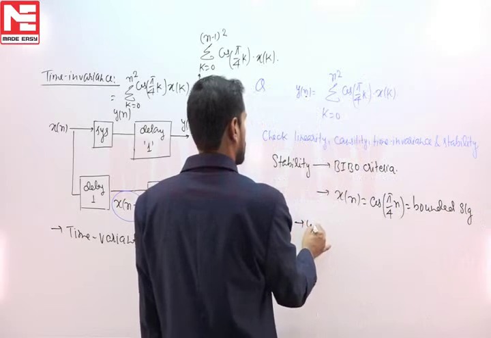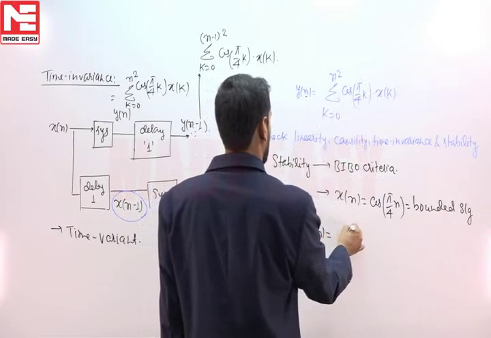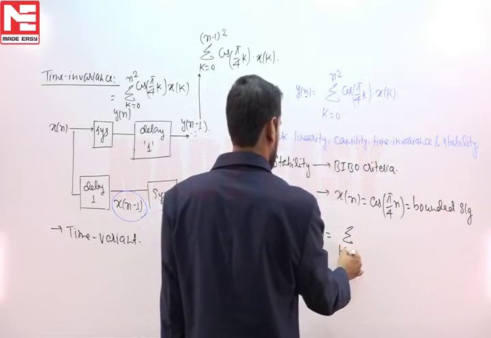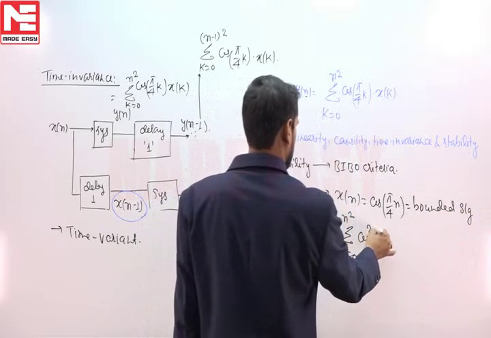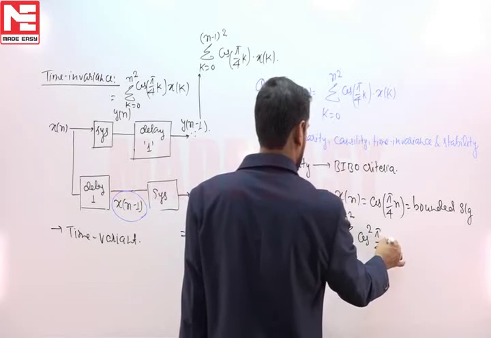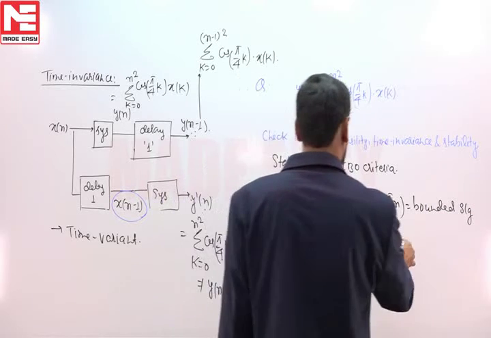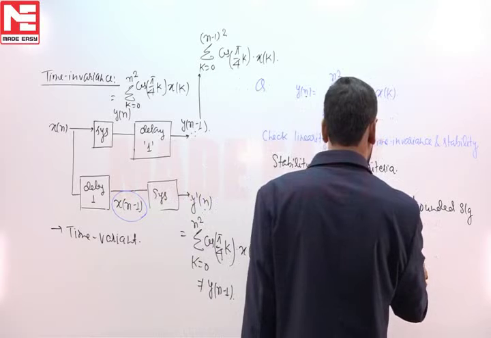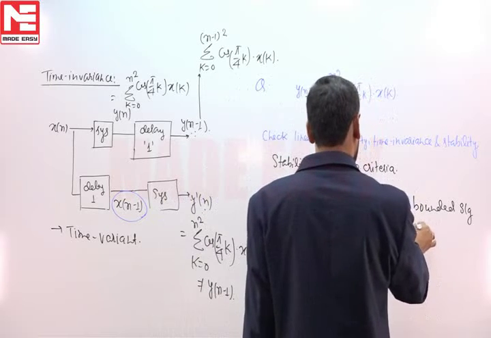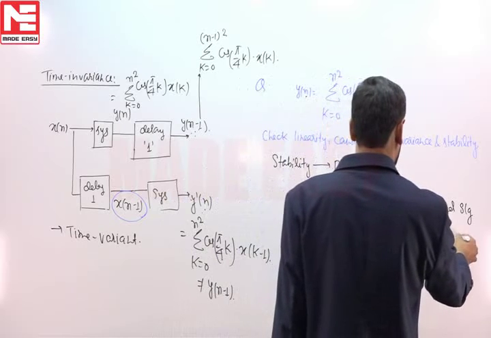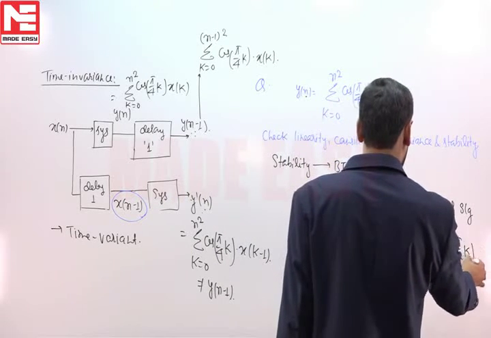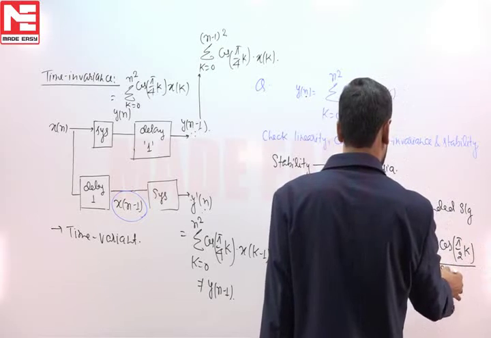Now for this input we obtain the output as summation 0 to n square cos square pi by 4k. We can write this term as summation 0 to n square of 1 plus cos pi by 2k divided by 2.